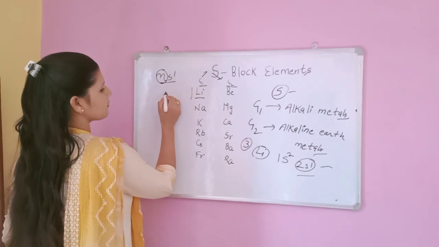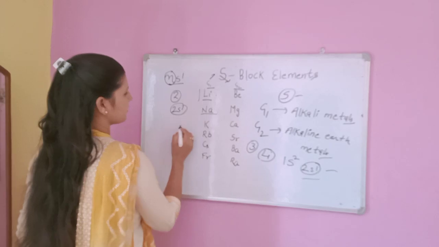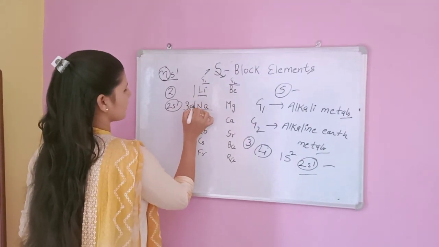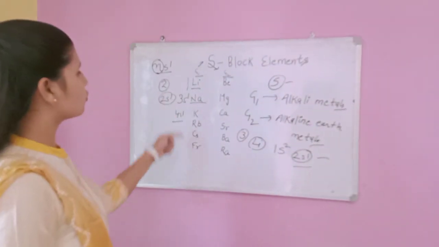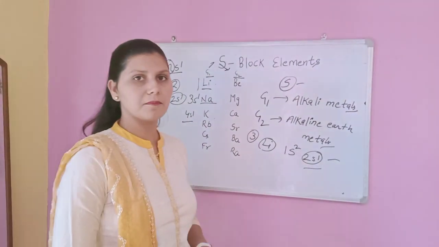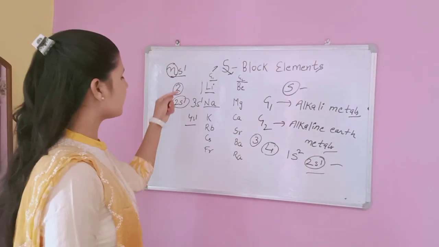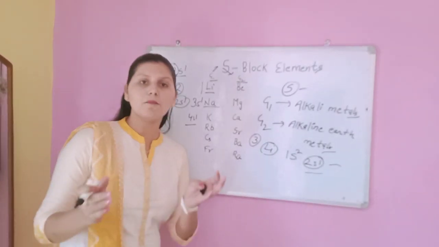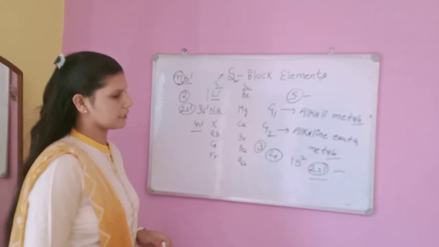In lithium, the principal quantum number is 2, 2s1, and in sodium 3s1, 4s1, and so on. Due to the increase in principal quantum number in successive elements, their size goes on increasing, as the number of shells increases in every element.